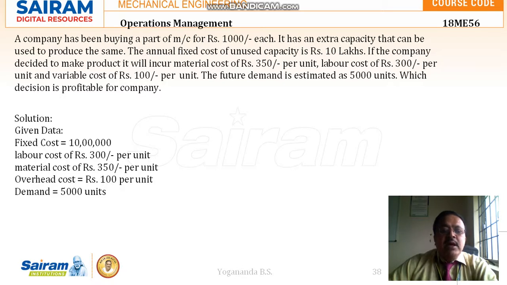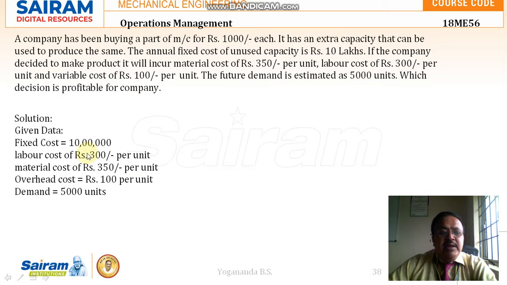So the future demand is estimated as 5000 units. That is the sale expected is 5000 units. So what decision is profitable for the company? Whether the company has to go for making the product inside, or whether the part of the machine is to be purchased from outside. So the solution will be like this.